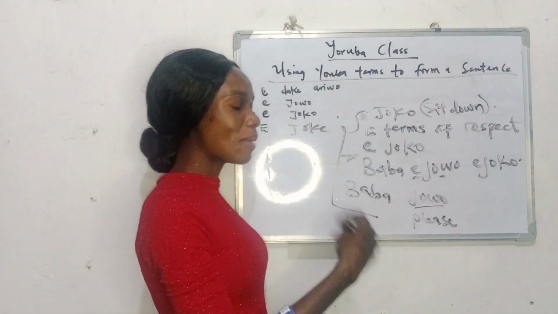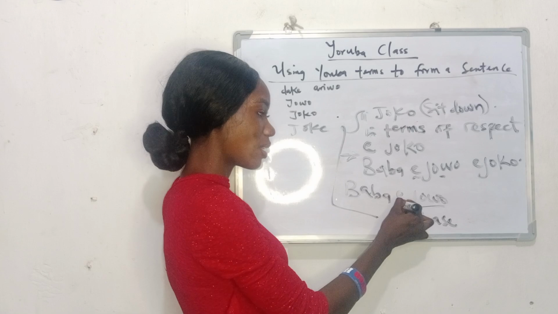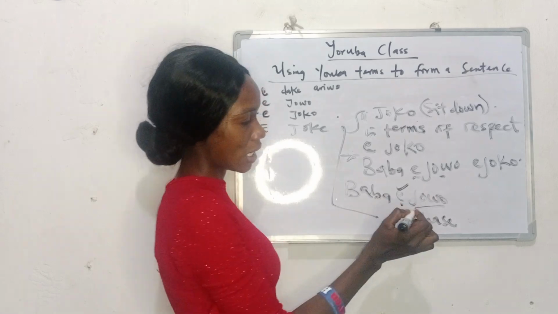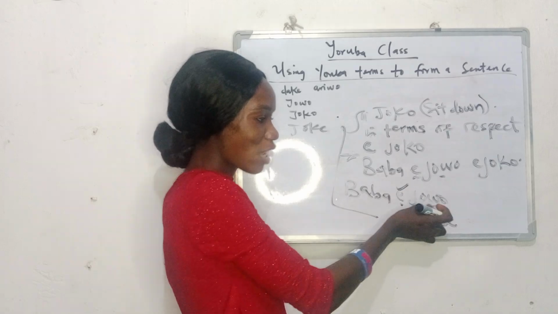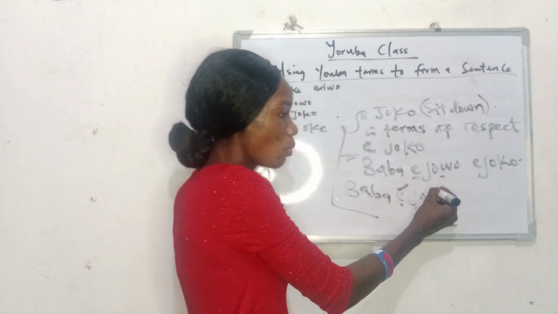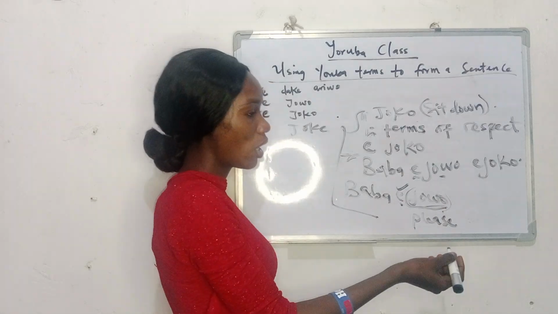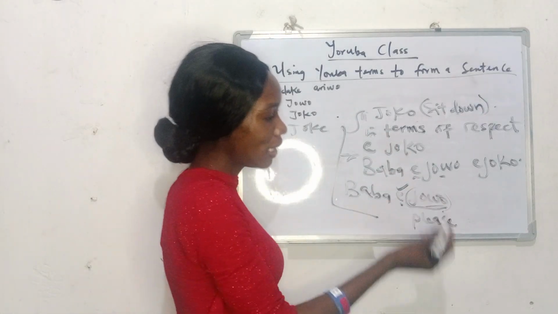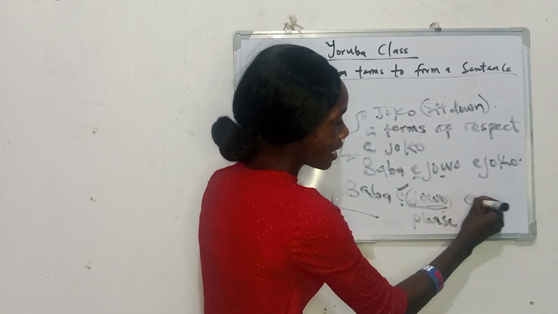And please, you saying please to an elderly person, you can add e to it. This is a mark of respect. Now, if you are saying bàbá jọ̀wọ́, this has to be there to be able to go with this jọ̀wọ́, because jókòó is sit down. Jọ̀wọ́, please. So, jókòó, that is sit down.